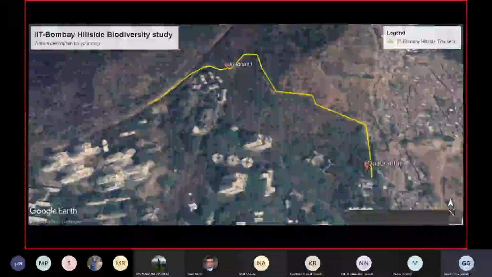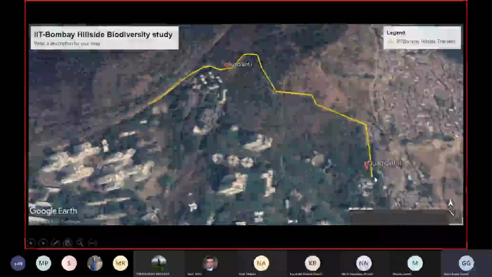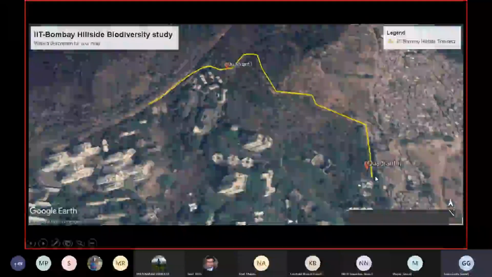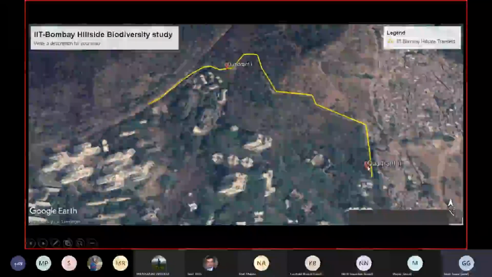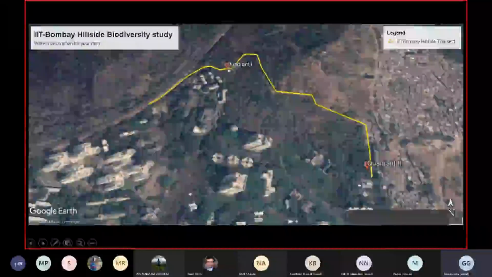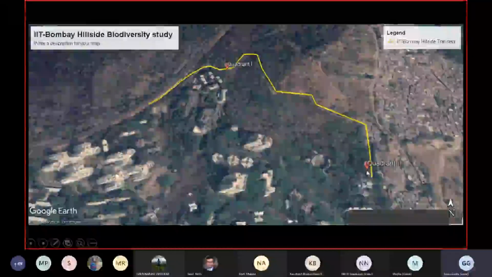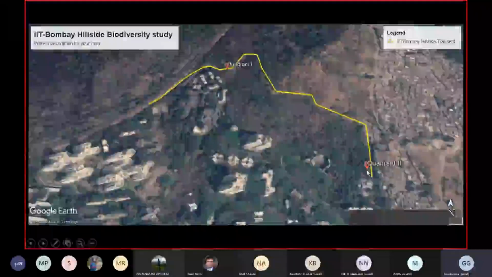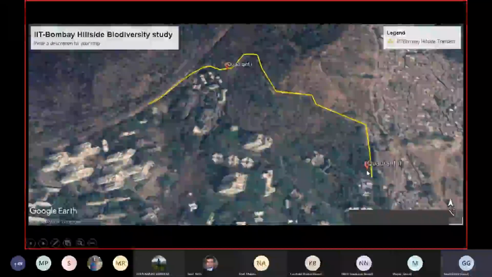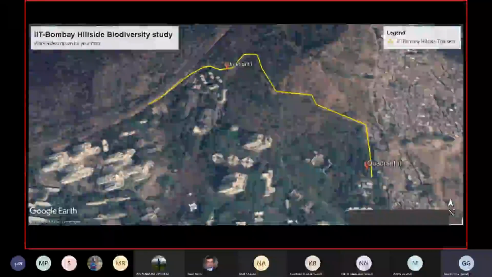So this we followed only for butterflies and the birds, whereas here you can see the quadrants. Here we documented the trees. So this was the exact location. Over to you, Shreya, from here.